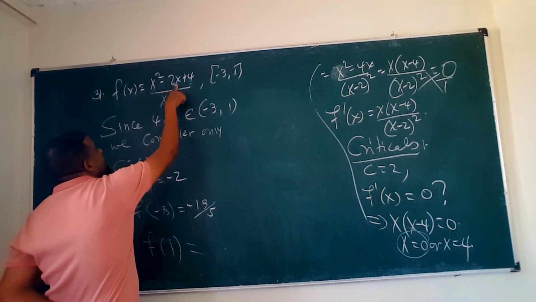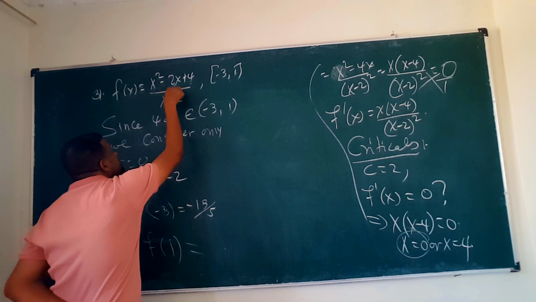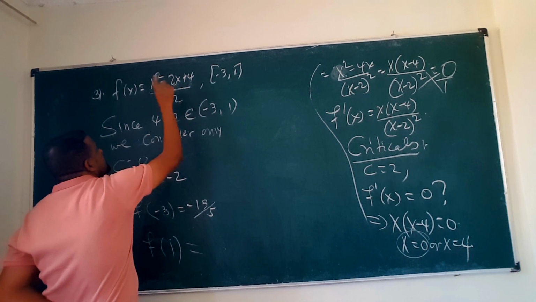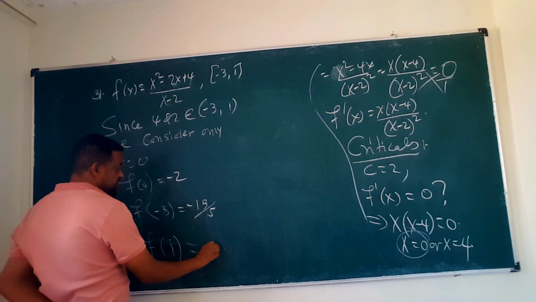At 1, 1 squared minus 2 is negative 1, plus 4 is 3, over negative 1, which is negative 3.